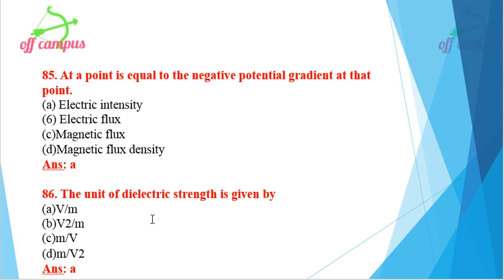Then unit of dielectric strength is given. What is dielectric strength actually? Dielectric strength equals the voltage divided by the thickness of the plate sample. Thickness of the plate sample is denoted in meters. So volt per meter. Option A, volt per meter is the right option for this problem. Unit of dielectric strength is volt per meter.